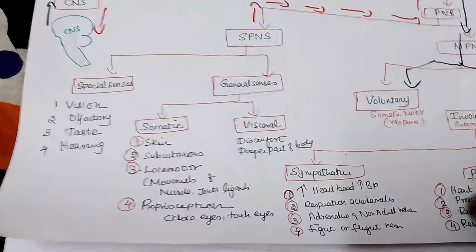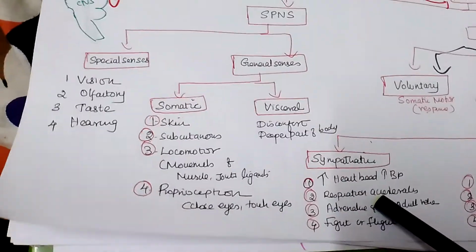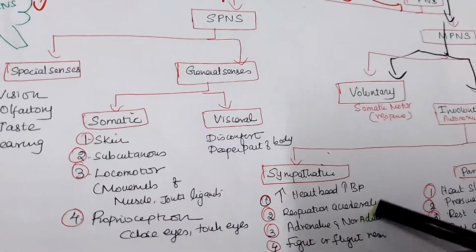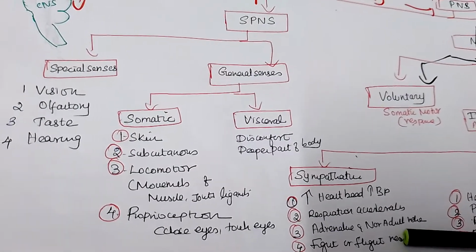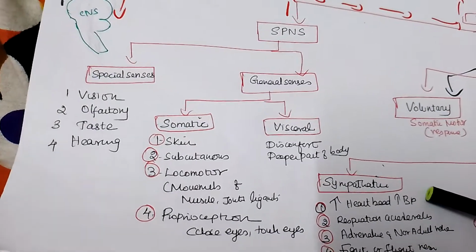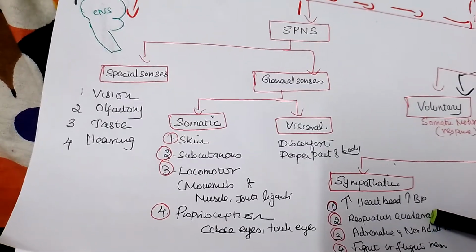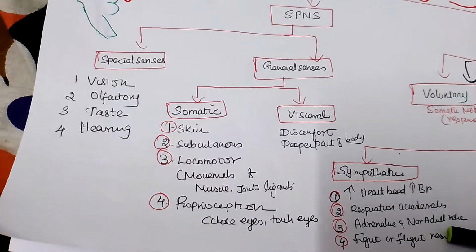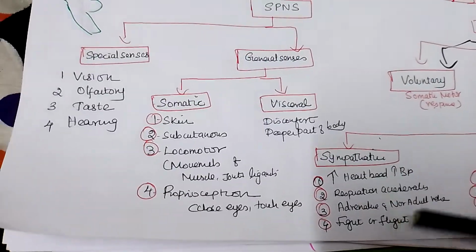So this involuntary autonomic nervous motor response is again divided into sympathetic and parasympathetic. Sympathetic means an increase in the heartbeat and respiration, acceleration, and more adrenaline secreting, the fight or flight response. For example, suddenly you see a lion. What will happen? Your heartbeat will increase, BP will increase, respiration will be accelerated, adrenaline will be secreted, you will be running, the heart is ready for you to run. So this is called the sympathetic nervous system.